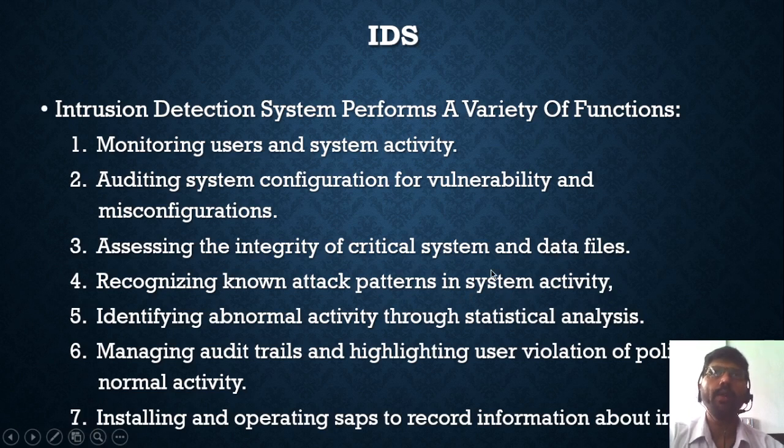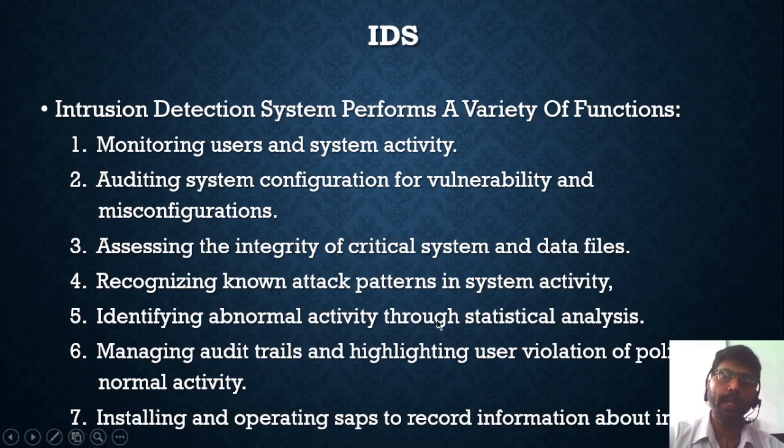Whenever an intruder tries to attack, he follows some actions, and those actions create a pattern. That pattern is already identified by the IDS. It has a storage database where it stores different types of attack patterns. Whenever any activity is going on, it is compared with these attack patterns, so it recognizes the known attack patterns.